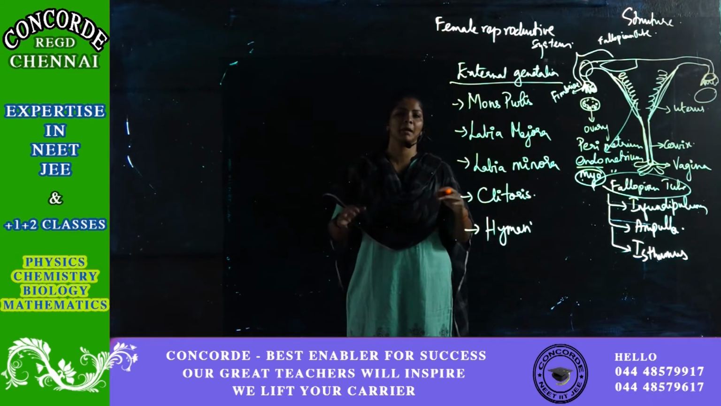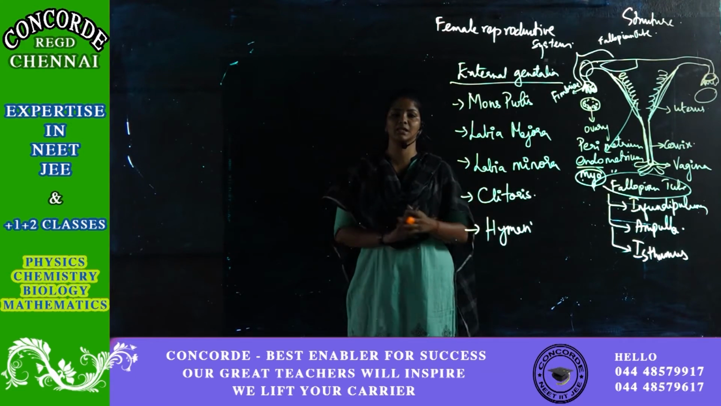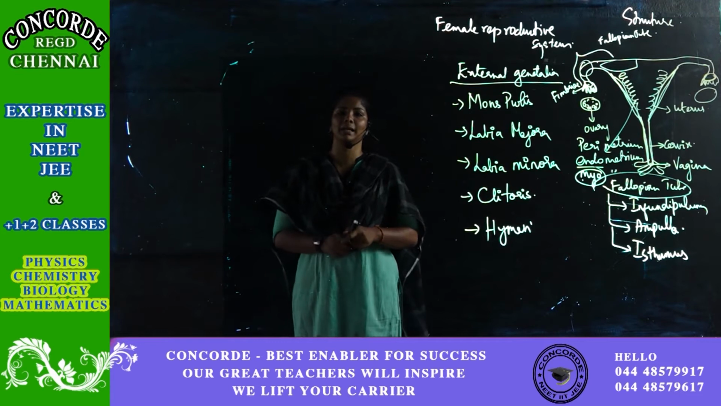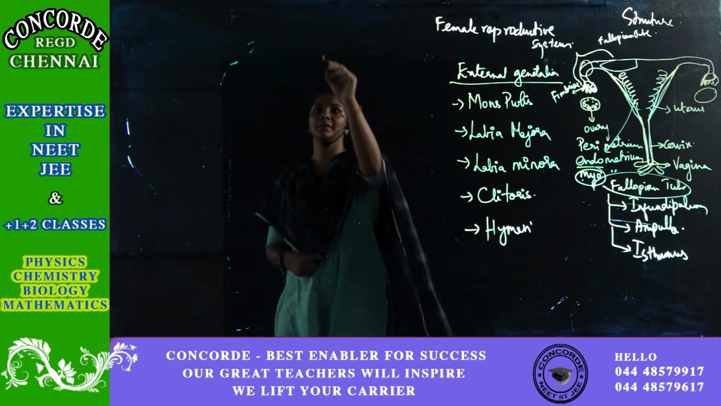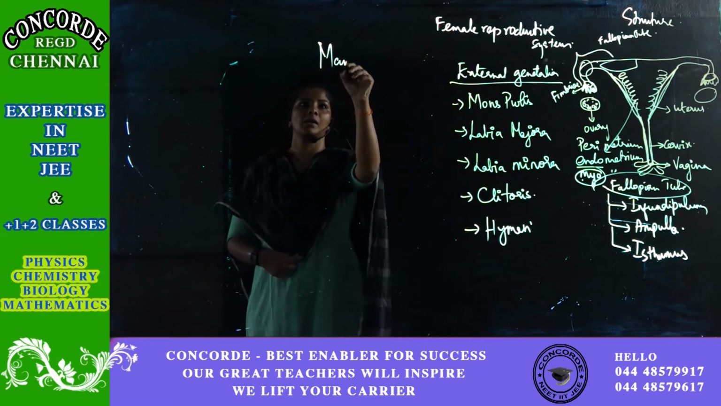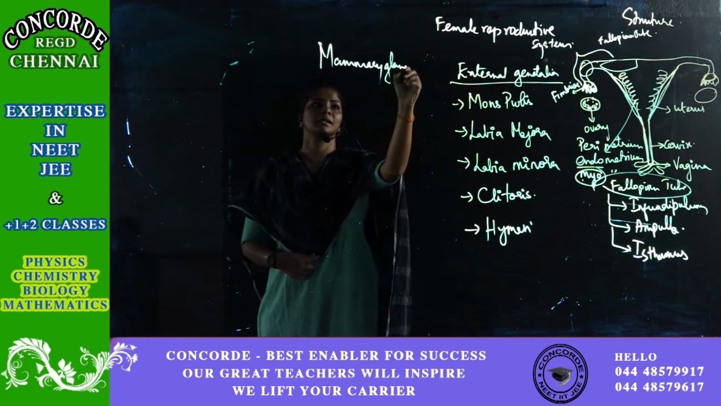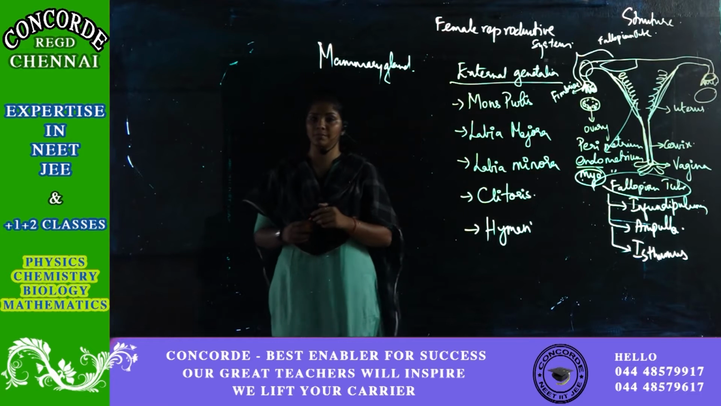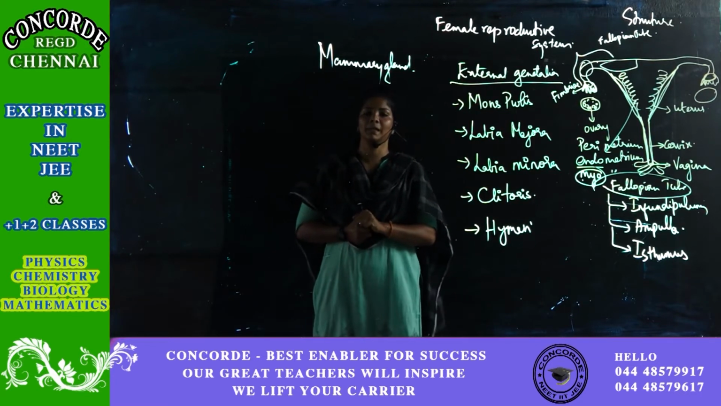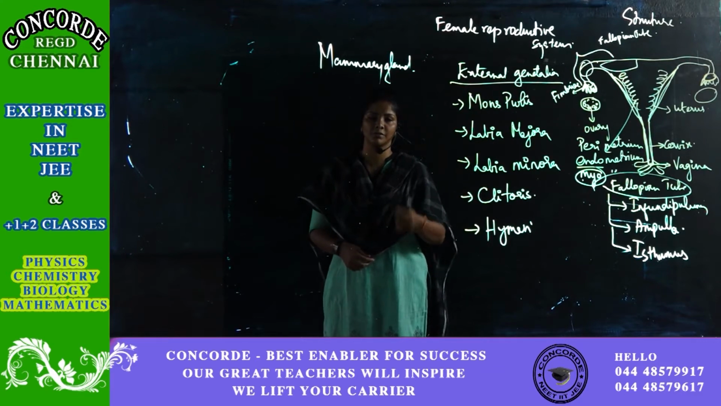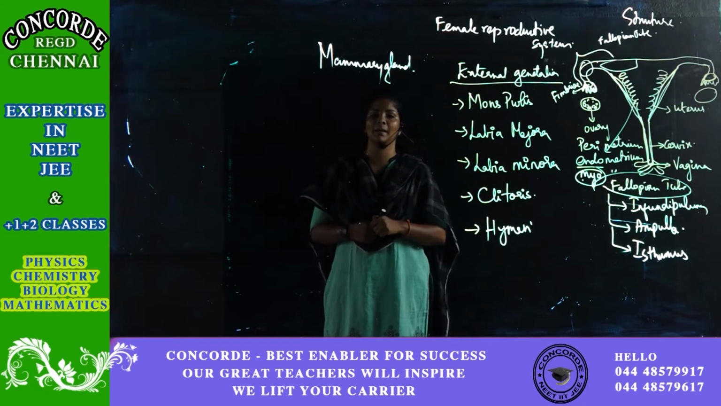So we've seen the uterus, ovary and all these structures, and we've seen the external genitalia. Now one more important structure associated with the female reproductive system is the mammary gland. Milk production and parental care is one of the prominent features of mammals. So let's see how the mammary gland is designed.